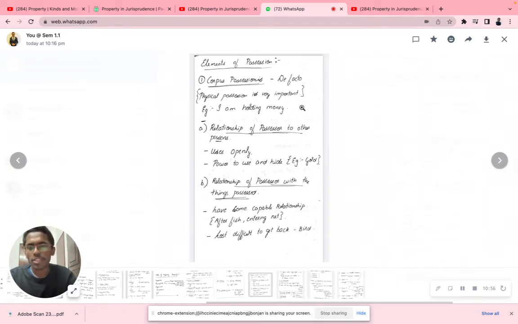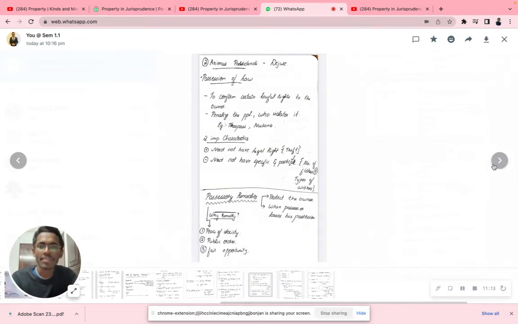Now, elements of possession: we have corpus possession, the relationship of the possessor to other persons, and the relationship of the possessor with the things possessed. Two things. After that, we discussed animus possidendi. How many types? One category: possession of the law. And two important characteristics: need not have a legal right, need not have exact specifics. Now, possessory remedies maintain peace in society and public order.